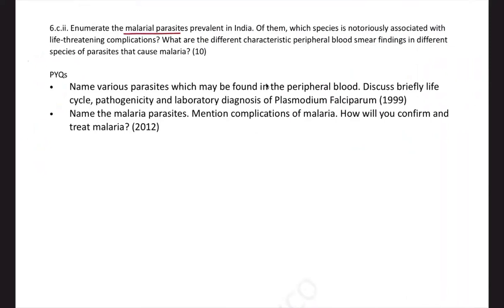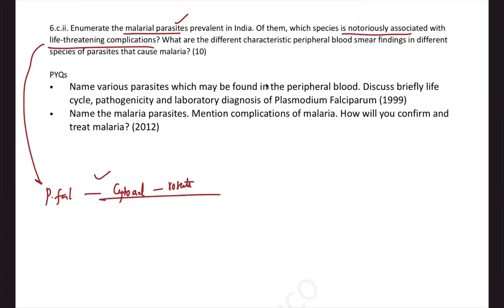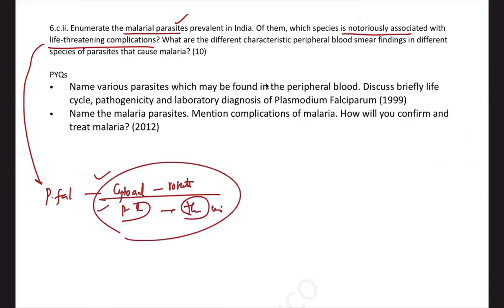Now malaria, important. So what are the malarial parasites which are prevalent? The species, and which species is associated with life-threatening complications? We all know, falciparum has cytoadherence, rosette formation, and it mainly affects premature RBCs and it leads to thrombosis in the microvasculature. So those are the reasons it causes life-threatening complications.